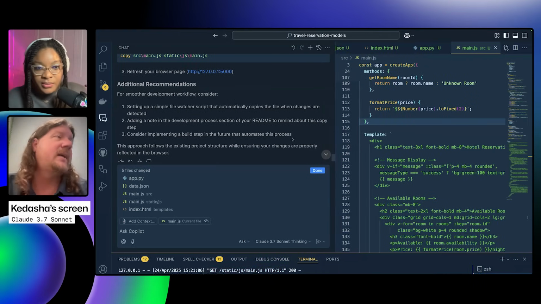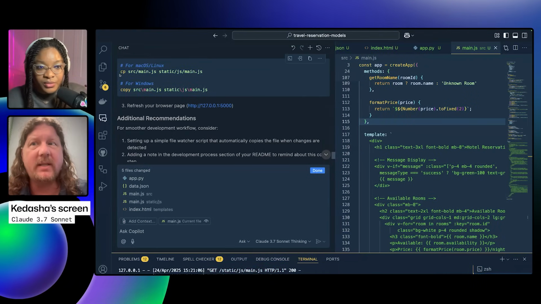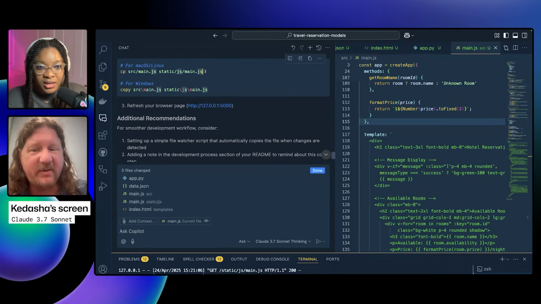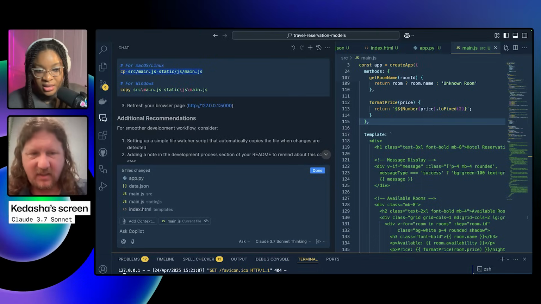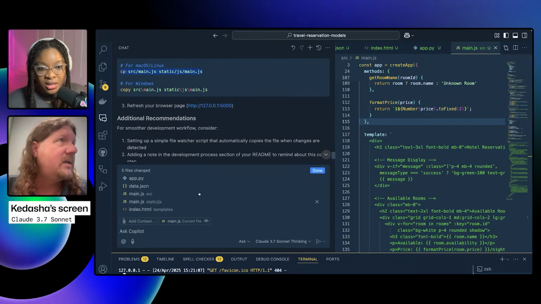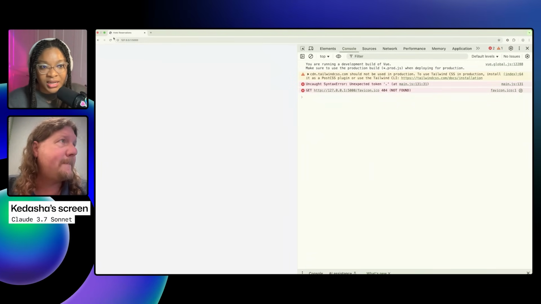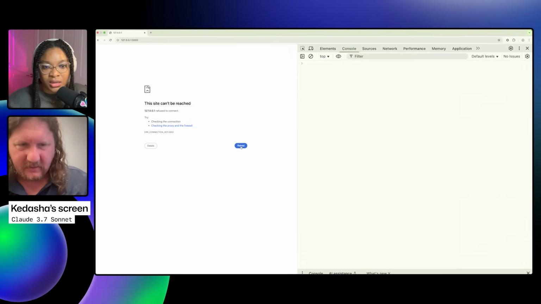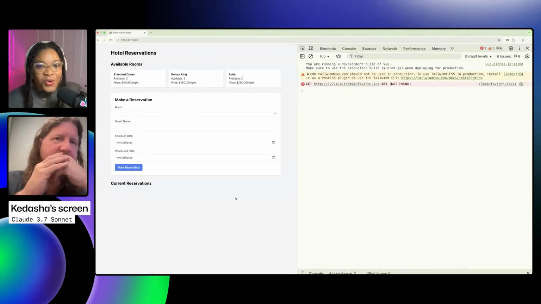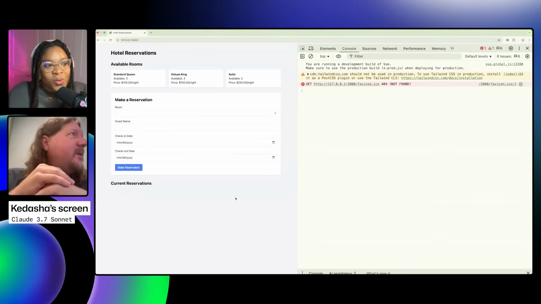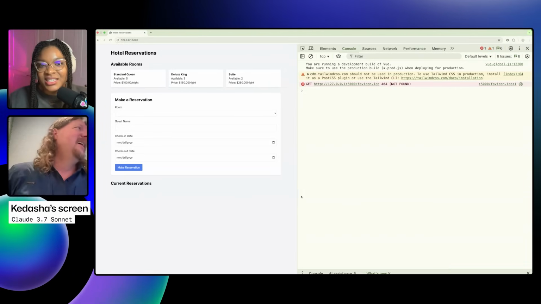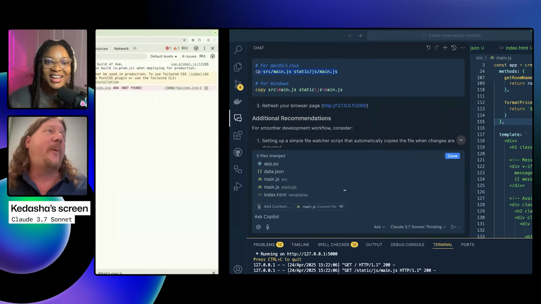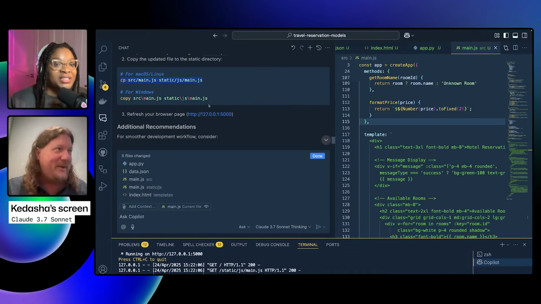Which I could see, because again, we're not really running this the right way. We're not running with a build step on the front end, which is why it's using the static directory, I think. So copied. There we go. Okay, so unfortunately we don't know which step was the right fix, but we know it got fixed somewhere in there.